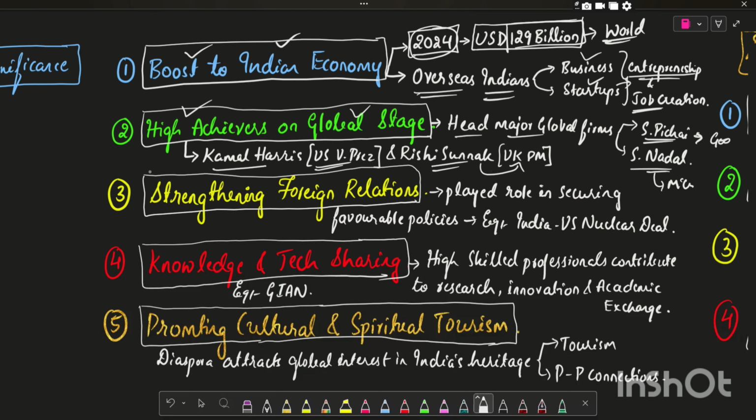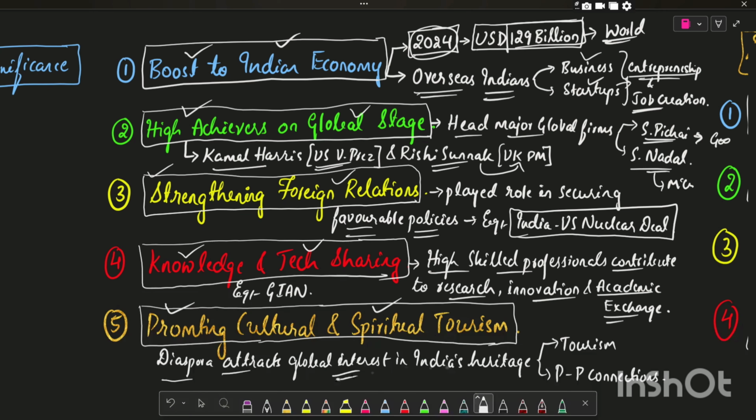And also, Indian diaspora strengthens the foreign relations. They play an important role in securing the favorable policies for India. For example, India-US nuclear deal. The next important significance is knowledge and technology sharing, where high-skilled professionals contribute to the research, innovation, and academic exchange. And the last important point is promoting cultural and spiritual tourism, where diaspora attracts the global interest in Indian heritage and in turn promoting the tourism and people-to-people connection.